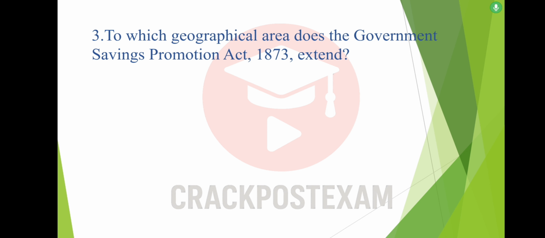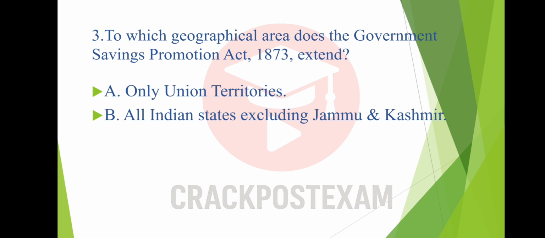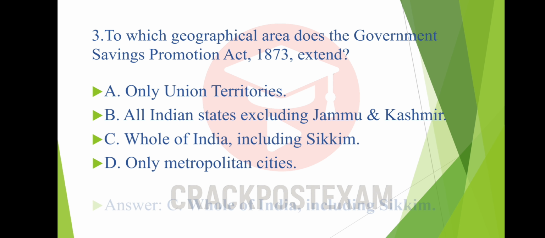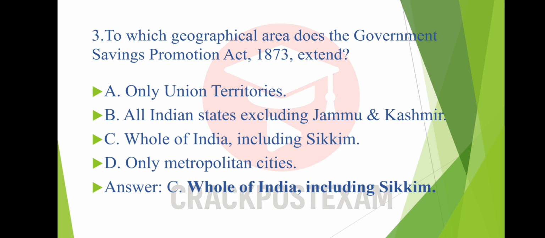Question number 3. To which geographical area does the Government Savings Promotion Act 1873 extend? Option A. Only Union Territories. Option B. All Indian states excluding Jammu and Kashmir. Option C. Whole of India including Sikkim. Option D. Only metropolitan cities. And the answer is option C. Whole of India including Sikkim.